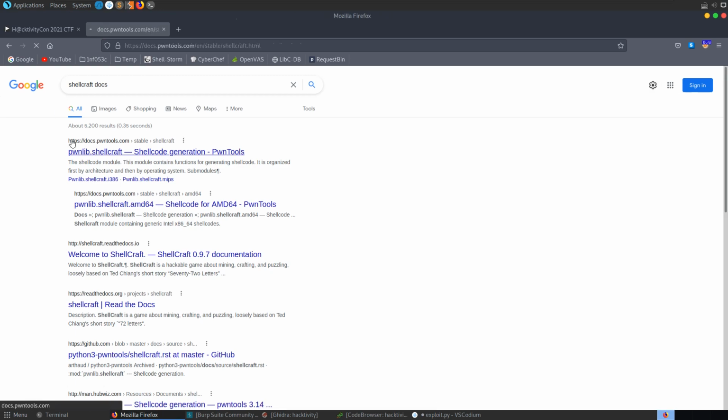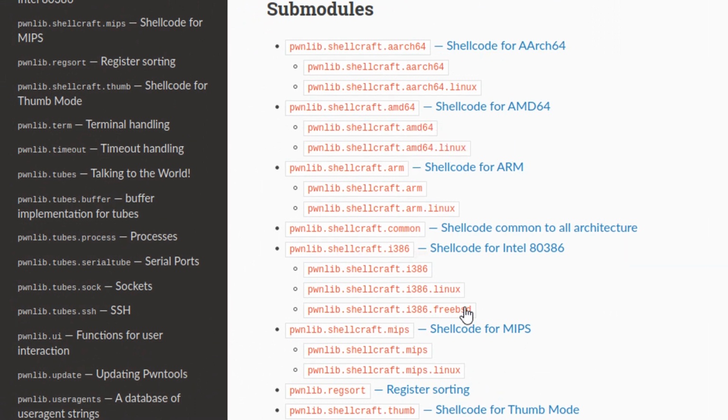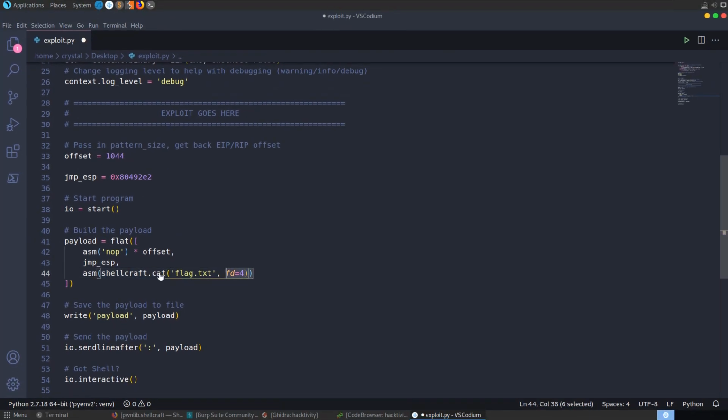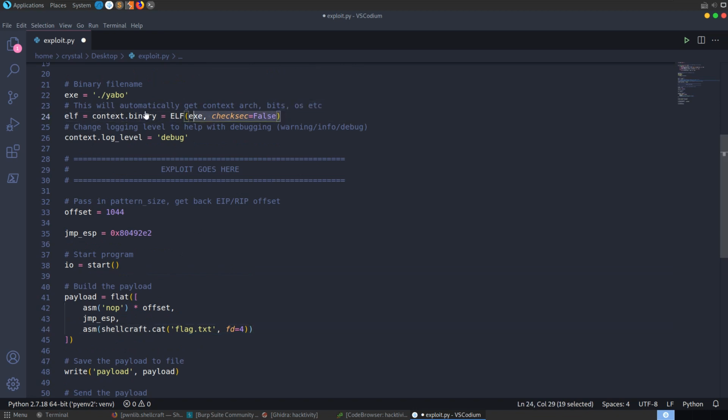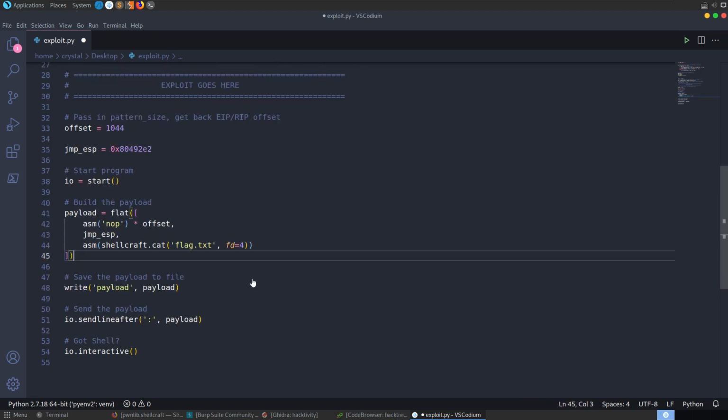Shellcraft will basically try to resolve things on the operating system. So you see here we have i386 and AMD64, Linux. We can also do Windows stuff on here as well, although I'm not seeing it here, but I'm pretty sure we can do Windows stuff. As long as we have the ELF specified up here, we've got this context set. It knows whether to use 64-bit or 32-bit, and it knows what operating system we're dealing with. So we don't even need to specify shellcraft.linux.x86. We can just do shellcraft.cat, and then it'll work out everything else for us.